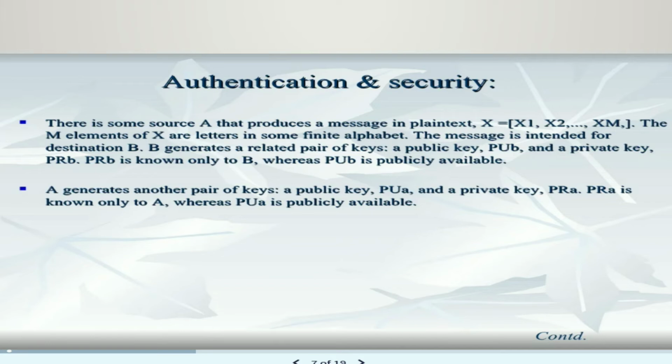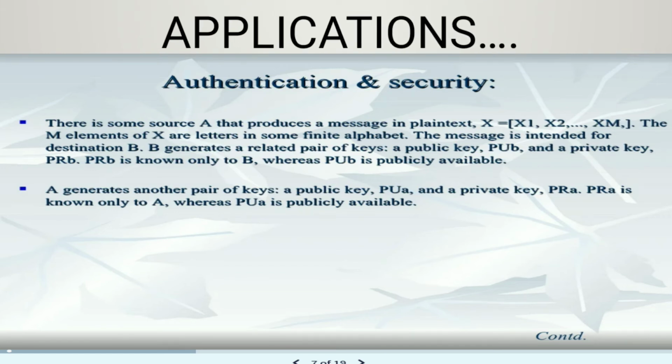B generates a related pair of keys, a public key and a private key. The private key is known only to B, whereas the public key is publicly available. A generates another pair of keys, a public key and a private key. The private key is known only to A, whereas the public key is publicly available. These are the authentication and security aspects. They are also known as applications.